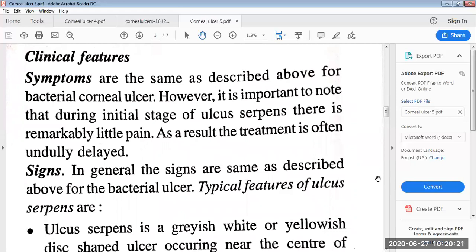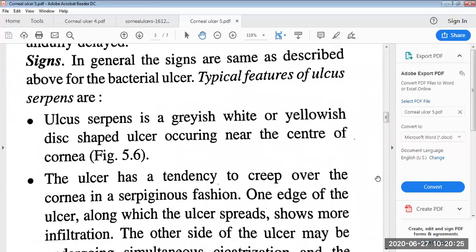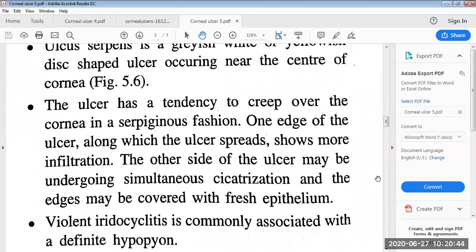Then the signs of the hypopyon corneal ulcer. In general, the signs are the same as described above for the bacterial ulcer. The typical features of ulcus serpens: it is a grayish white or yellowish disc-shaped ulcer occurring near the center of the cornea. The ulcer has a tendency to creep over the cornea in a serpiginous fashion.